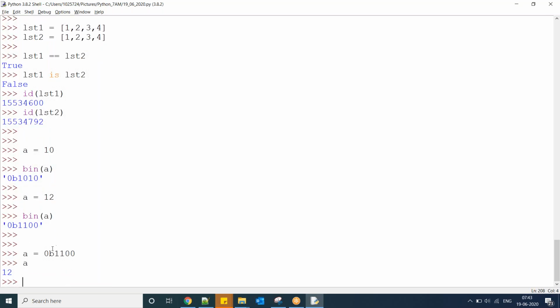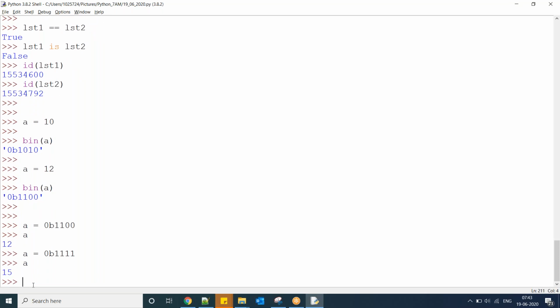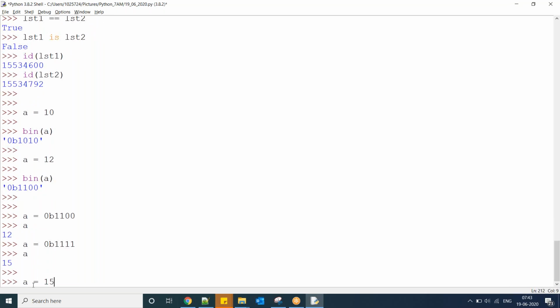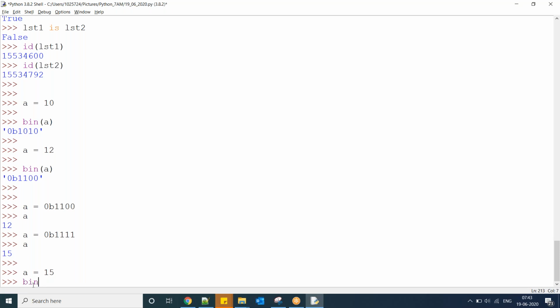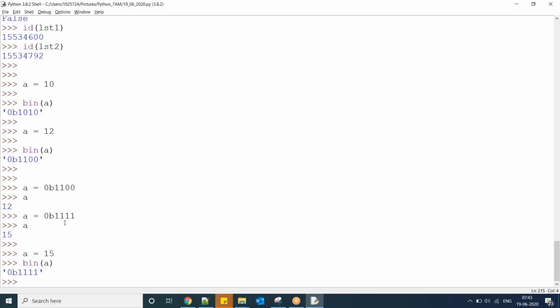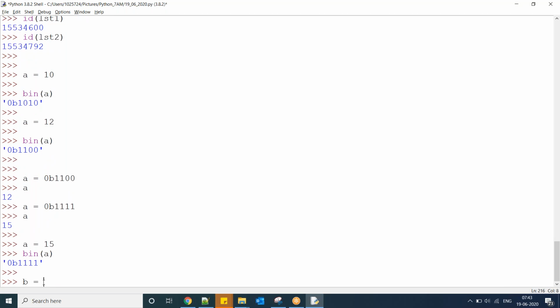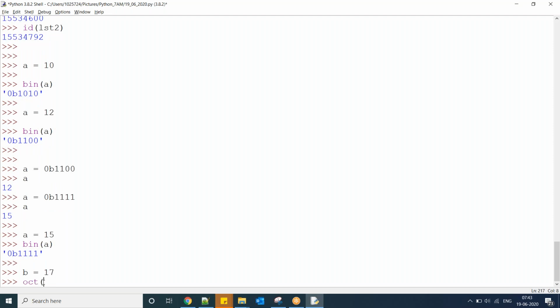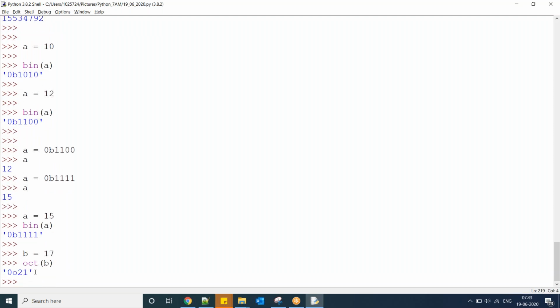Now the value of A. If you enter a binary number, internally it is converted into a decimal number. A equal to 0b 1111, now A value is 15. Or suppose A equal to 15, now binary of A, vice versa. Similarly we have octal numbers also. B equal to 17, octal of B, 0o.